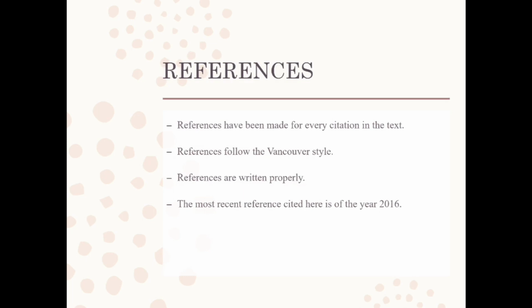Now the references. References have been made for every citation in the text. References follow the Vancouver style and are written properly, and the most recent reference cited here is from the year 2016. So this is how we critically appraise a research article using the STROBE checklist.